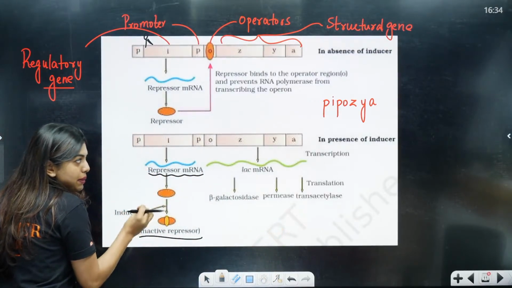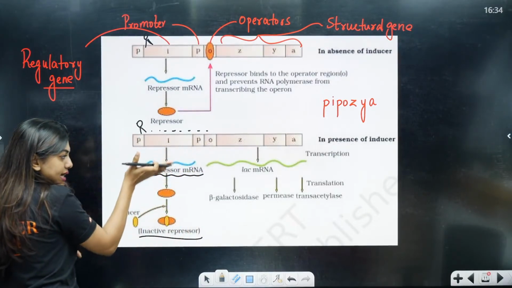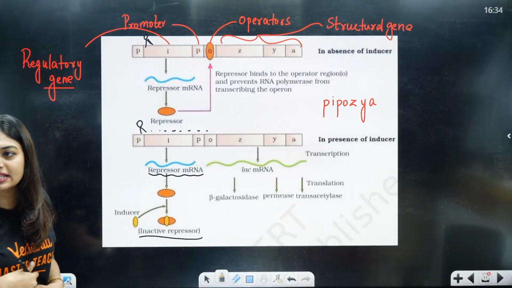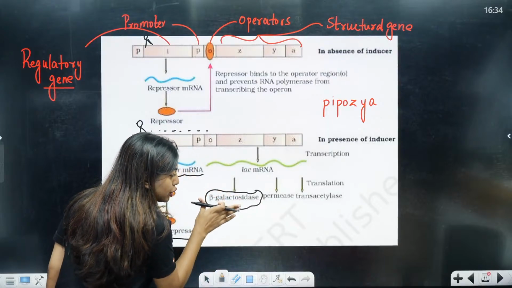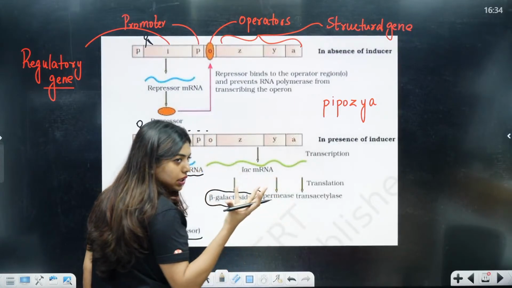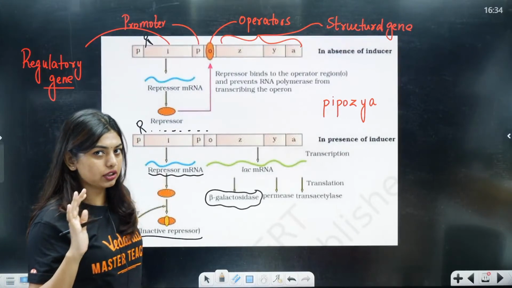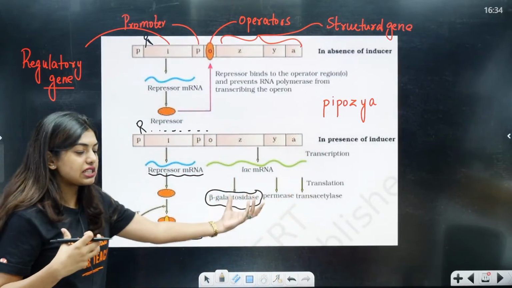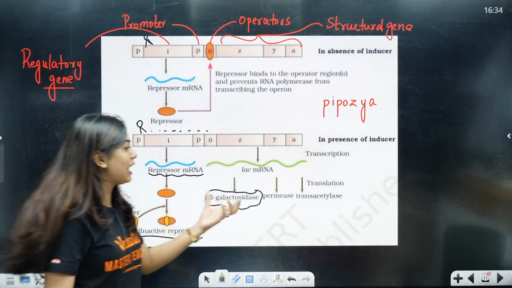Now students, since this became inactive, RNA polymerase who's coming is going to happily do the transcription, and since this whole thing happened, automatically structural genes will start releasing their enzymes. What are the enzymes going to be? The Z is going to release beta galactosidase, which is going to break down lactose into galactose and glucose. And then Y is going to release permease, which is going to increase the permeability of the cell to take in more lactose, so beta galactosidase can break down. Then again A is going to release transacetylase, which is going to help increase the efficiency. After this they will happily go for translation.